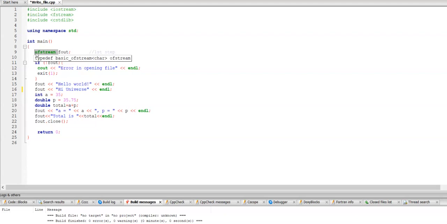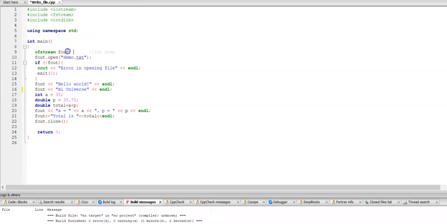Like we have a cout object that helps us insert data into the console, similarly it helps us insert the data into a file. This class, ofstream, lies inside the fstream library. So if we want to create an object of ofstream type, then we need to include this library compulsorily. Otherwise, the compiler will give an error.